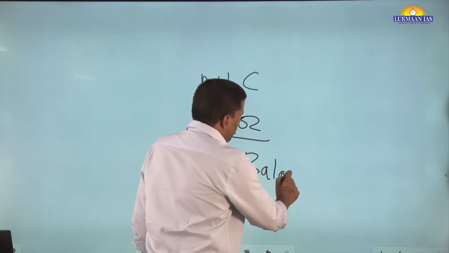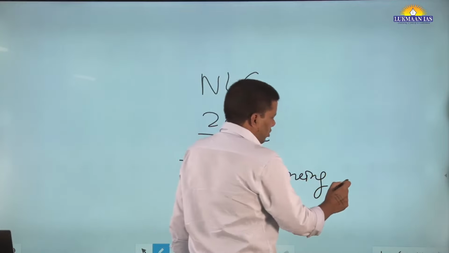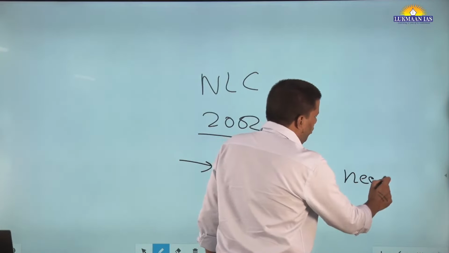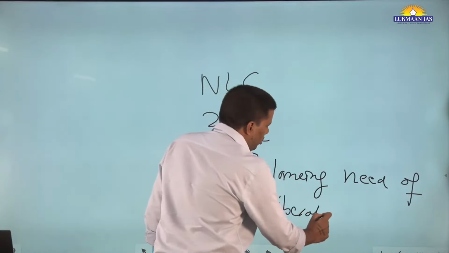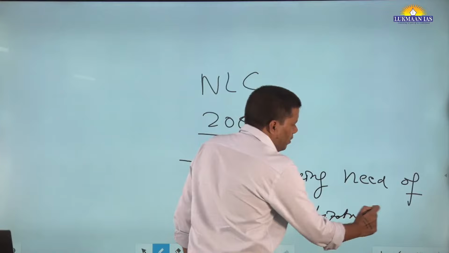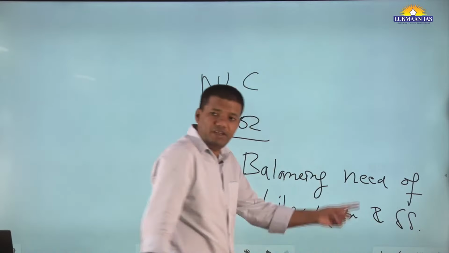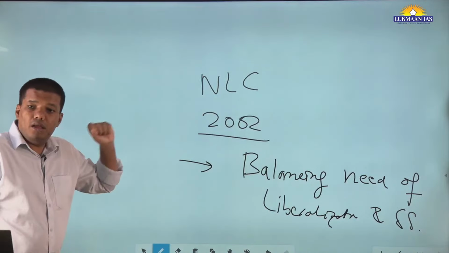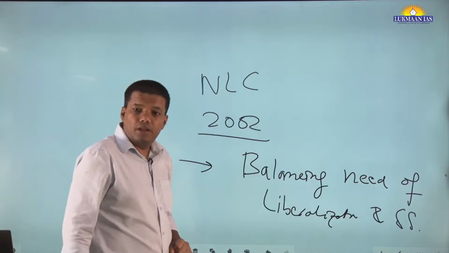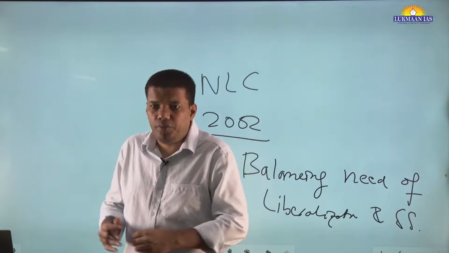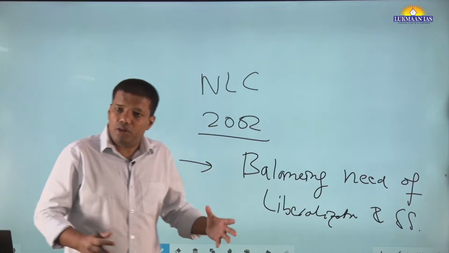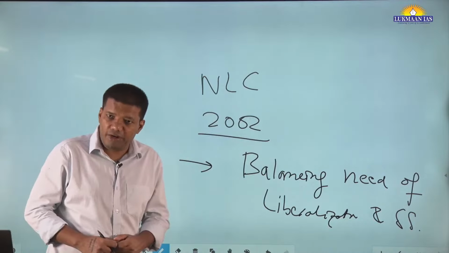Balancing the need of liberalization and social security. Fine. See why? The LPG era came. Informal economies emerged. People were not having permanent jobs. So they realized that people need social security, permanent jobs.